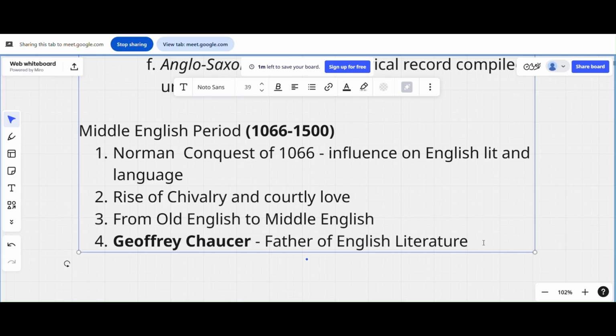I'll give you a quick hint why Geoffrey Chaucer is called the father of English literature. Because, like we have mentioned, during the Old English era or the early Middle English period, whenever people wrote, they always wrote stuff related to religion, like gods, goddesses, heroines, or mythology. But when Geoffrey Chaucer came, he was one of the first to write about the status of the people, about the peasants, about the life of kings, like normal stuff that happens in day to day life, that we can find in the Canterbury Tales, okay.